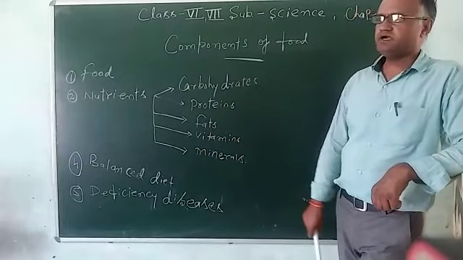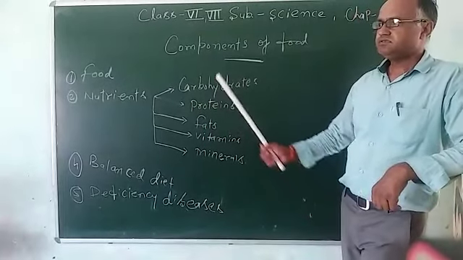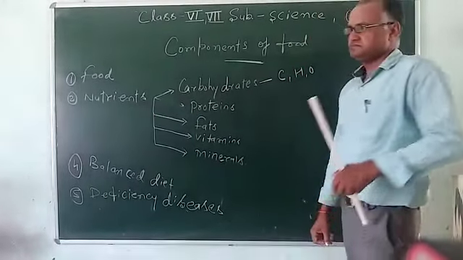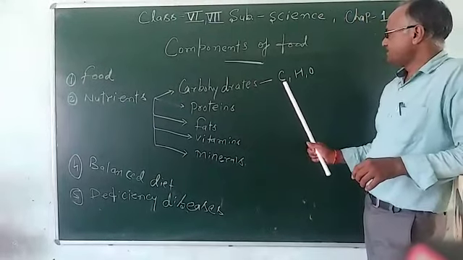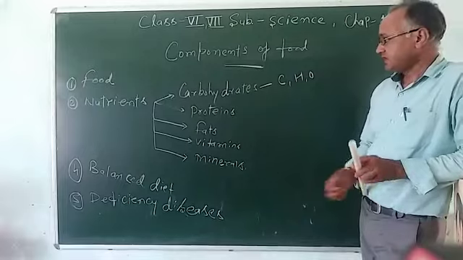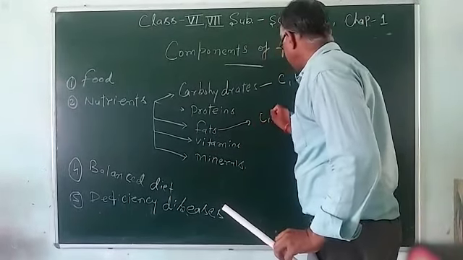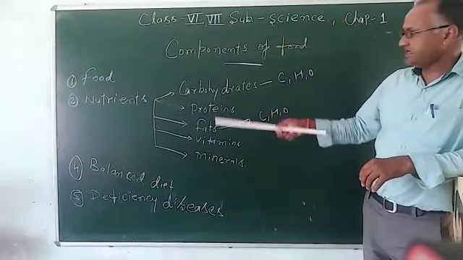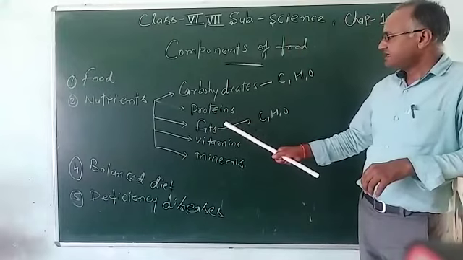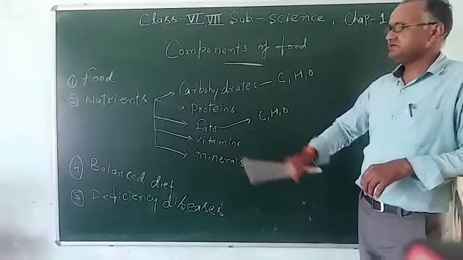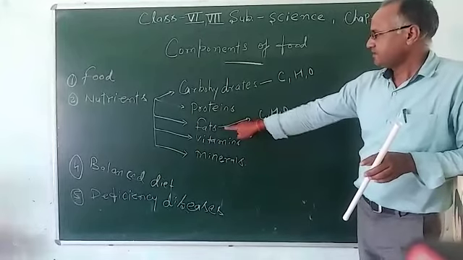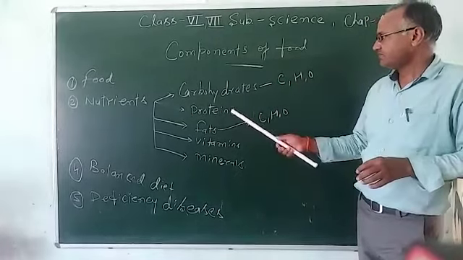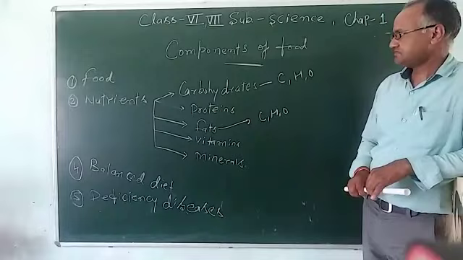For example, carbohydrate. The carbohydrate is made up of carbon, hydrogen and oxygen. Like that, fat also has carbon, hydrogen and oxygen. But if we compare carbohydrate and fat, then oxygen is present in a trace amount in the fat. Means in fat, the amount of oxygen is less compared to carbohydrate.